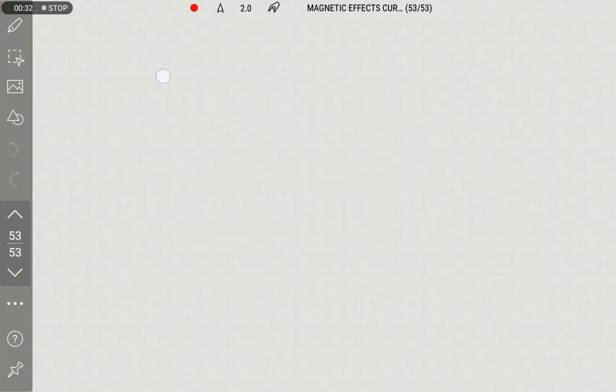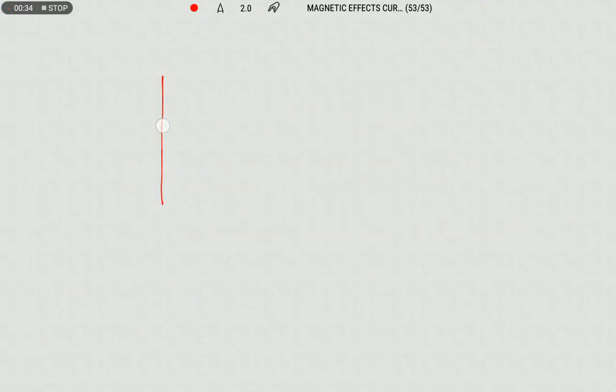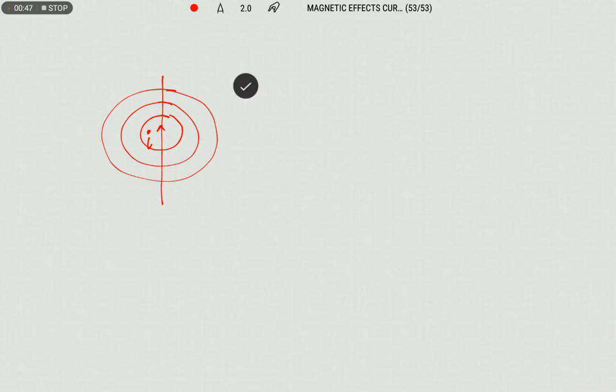According to Oersted's experiment, when current passes through a conductor, a magnetic field is set up around it. We studied the magnetic field pattern due to different kinds of coils and current carrying conductors. Now the inverse phenomena of this.